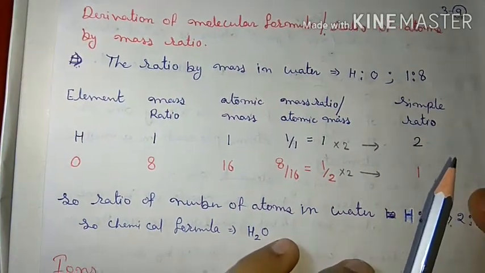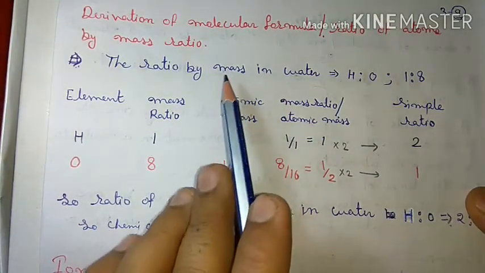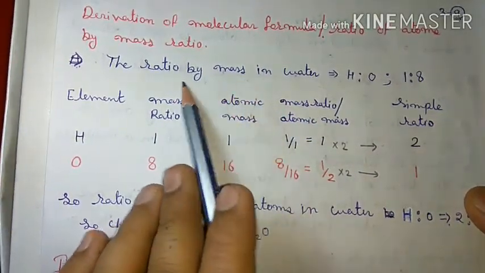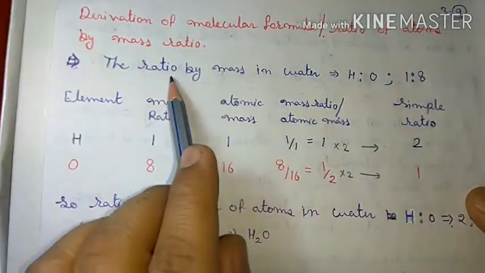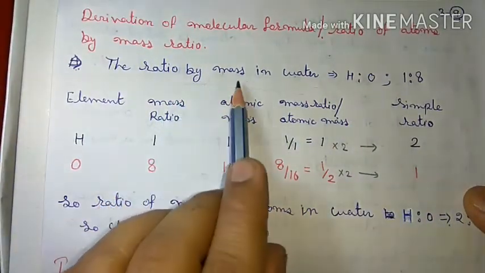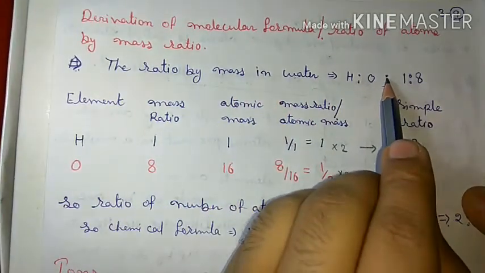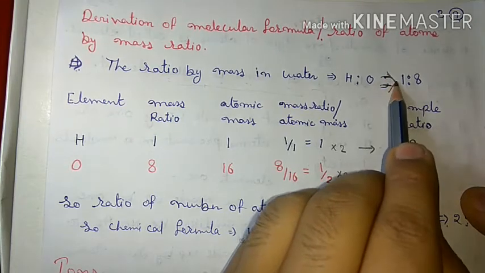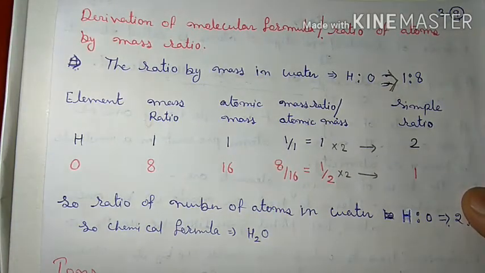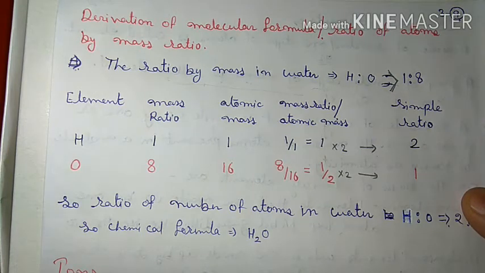As we know, water is H2O, but now we will derive it from the mass ratio of hydrogen and oxygen, which is 1:8. It is given. Now you have to derive the simple ratio of their atoms, that means the molecular formula.